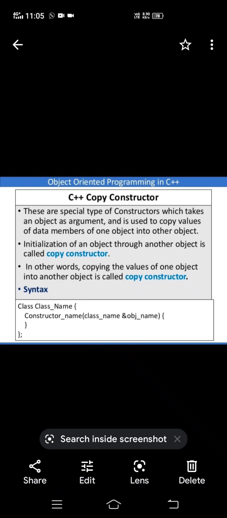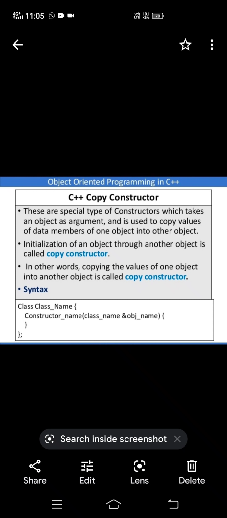These are a special type of constructor which takes an object as an argument and is used to copy values of data members of one object into another object.